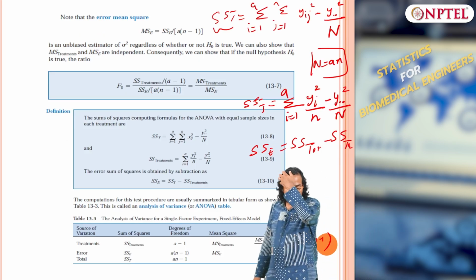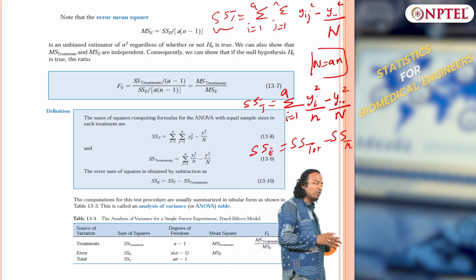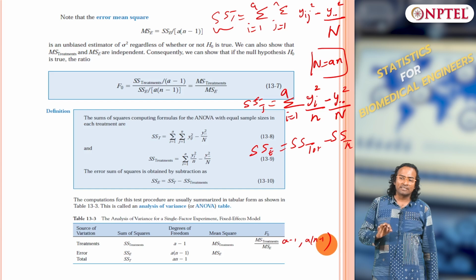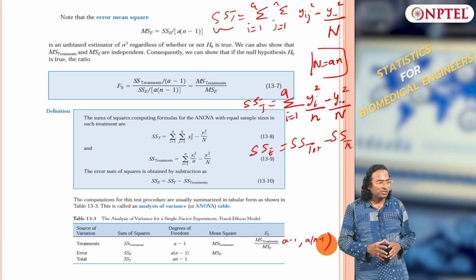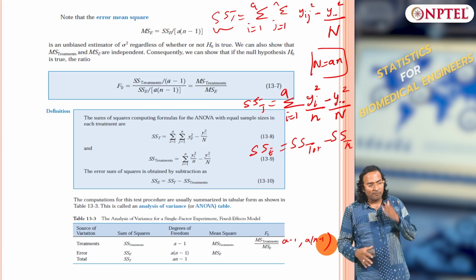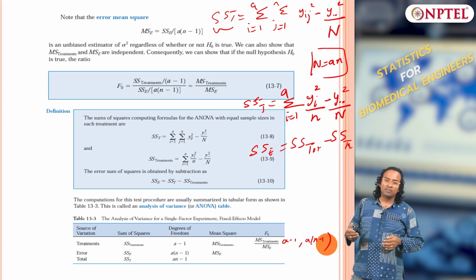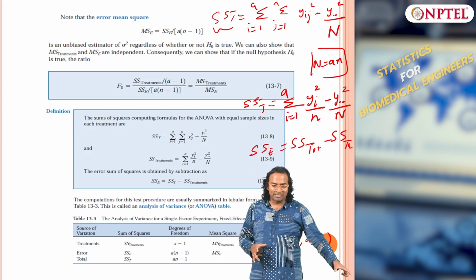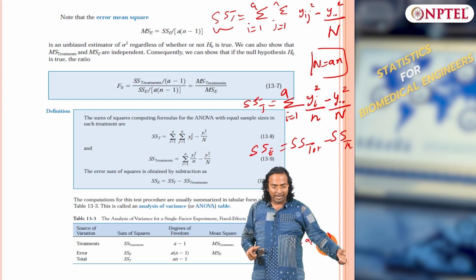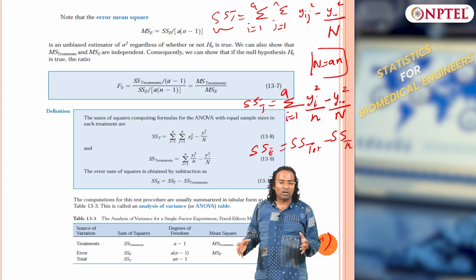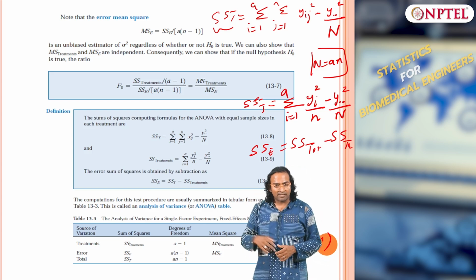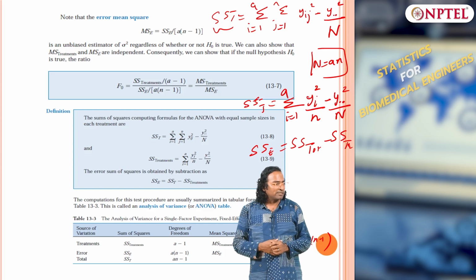Clear. In the next class we will go through one or two more examples and then complete ANOVA, analyze the residuals, and see when the model is right or wrong. Then we will parallelly start looking at linear regression, because this is a linear model. We are trying to fit a model to the data, not just in terms of hypothesis, but in terms of data fitting. We will look at linear regression in the next class.